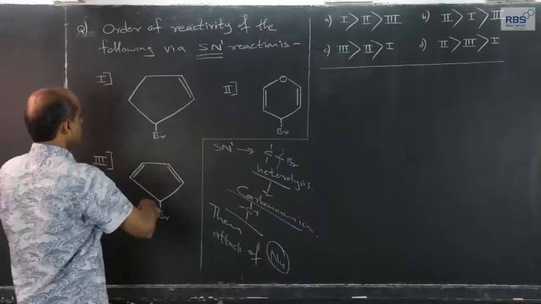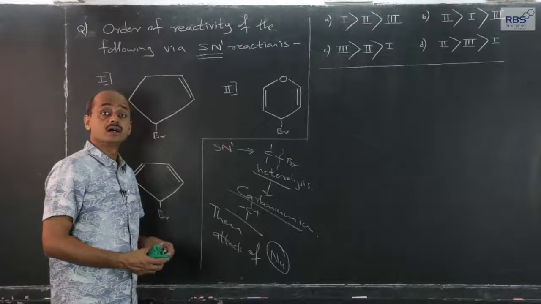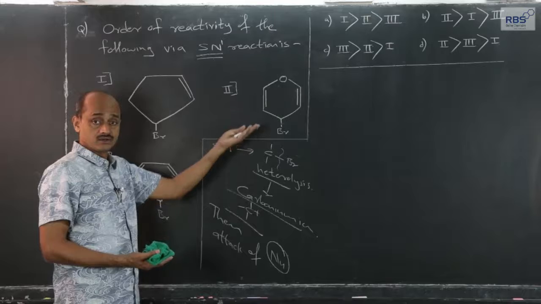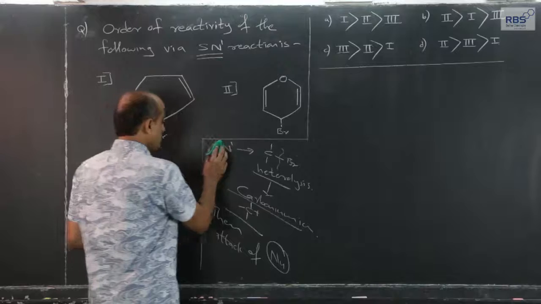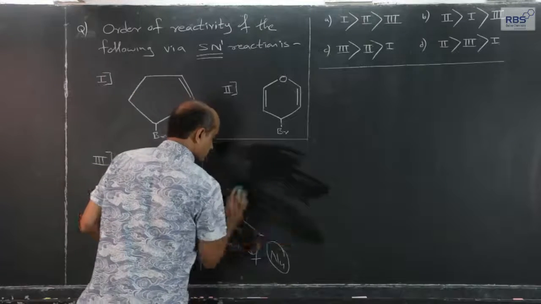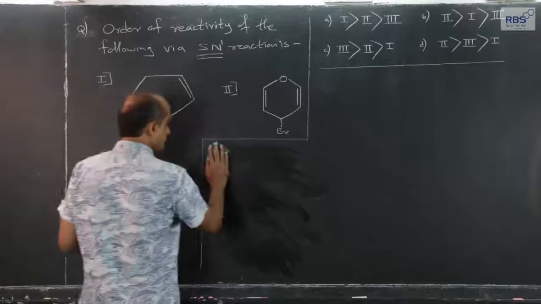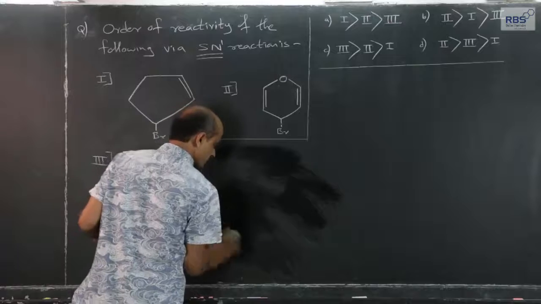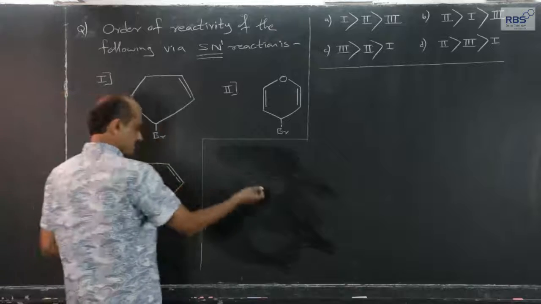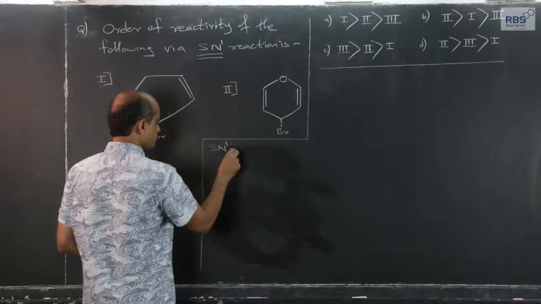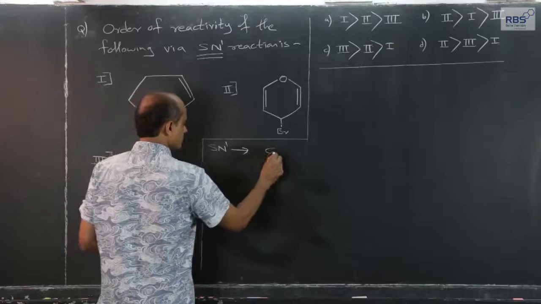So, if these three take part in SN1 reaction, it can be attack of OH minus ion, it can be alkoxide ion, or it can be like what we have considered just now, methyl acetylide. Any strong nucleophile, if it attacks, and if these three reactants are going to take part as per SN1, what will be the order is the question. So, we should be knowing the mechanism in SN1, like what I have just told you, heterolysis giving rise to carbonium ion,